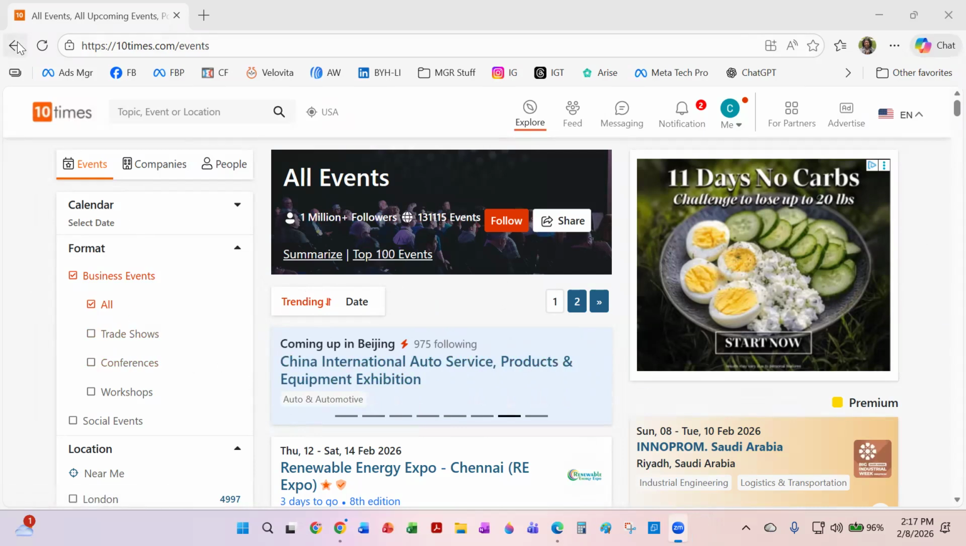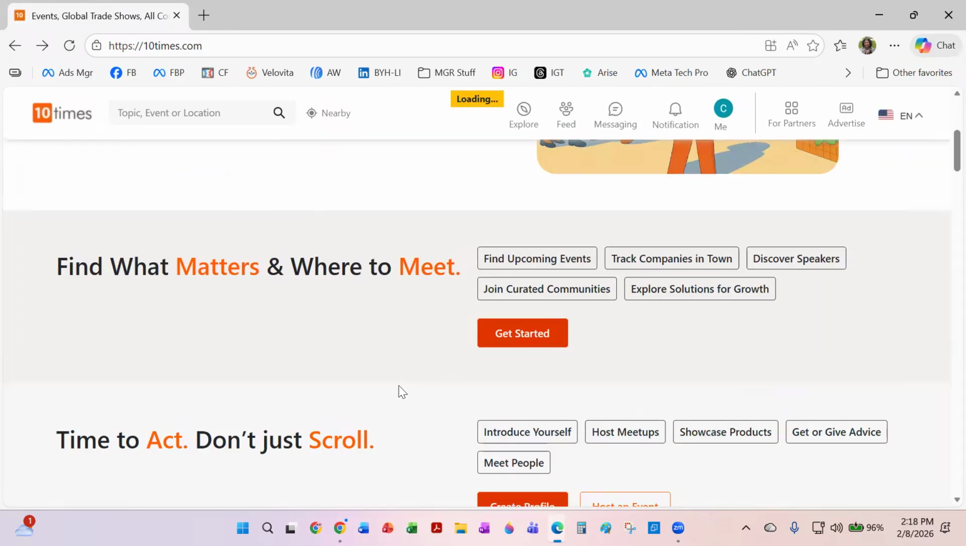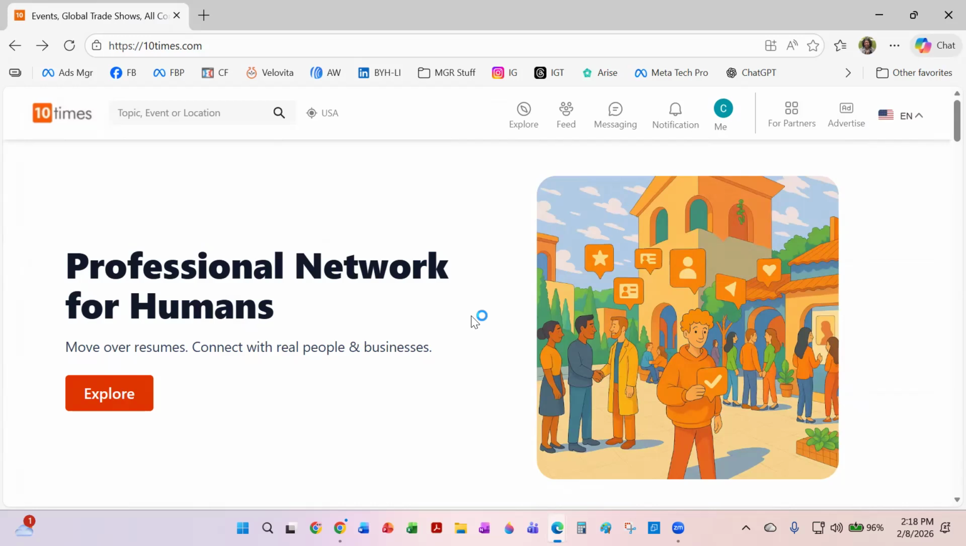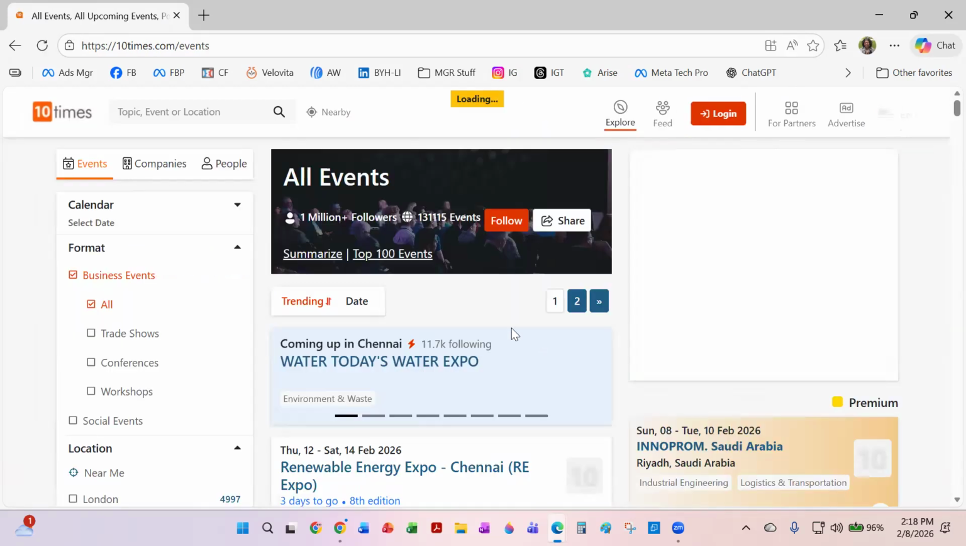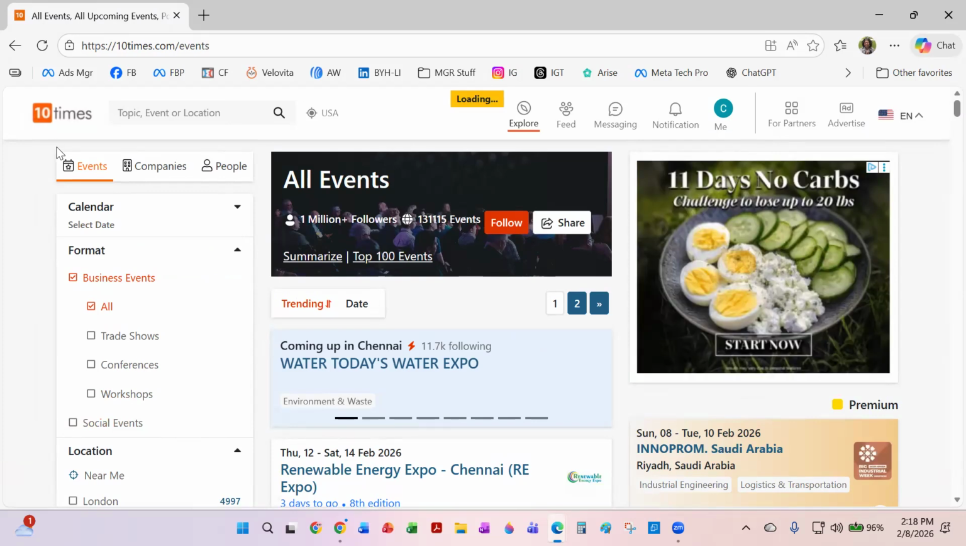If you don't see a screen like this for your first visit here, let me show you what the other screen looks like. This might be what you see when you come here the first time. If that's okay, you can just click on Explore, or you can scroll down and click Find Upcoming Events. Once you're on this page, you're going to be looking for events.